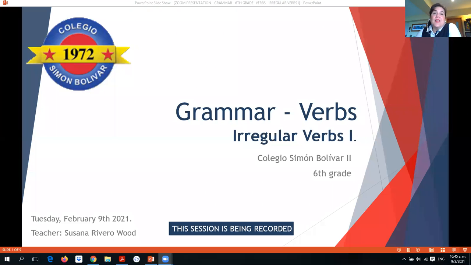Hi guys, today our grammar class is about irregular verbs. Irregular verbs is a long topic, so we are going to divide it into two parts. Today we're studying irregular verbs 1, okay? And the next class will also be about irregular verbs and we will call it irregular verbs 2, okay? Today is February 9th and this session is being recorded.